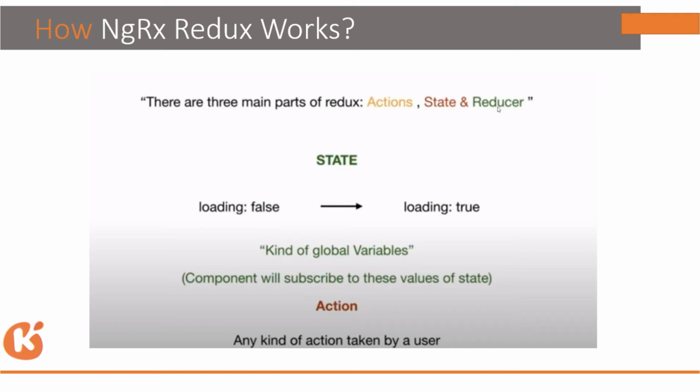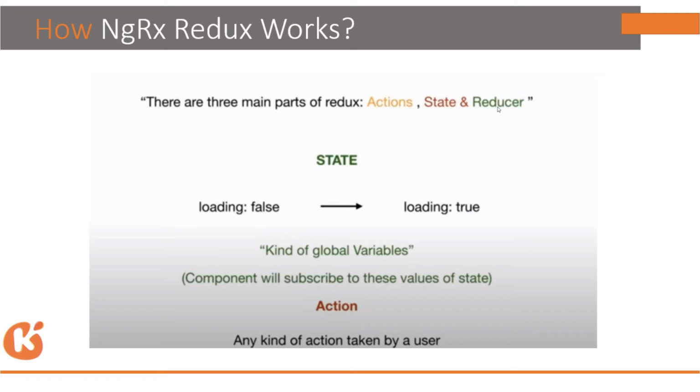That is a loading sign. Let's create a state in which we have a property called loading, and by default it is kept as false.